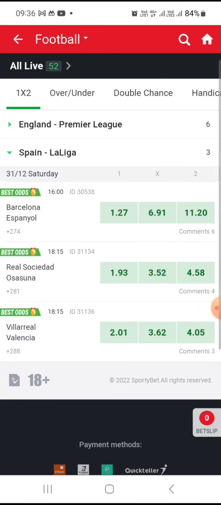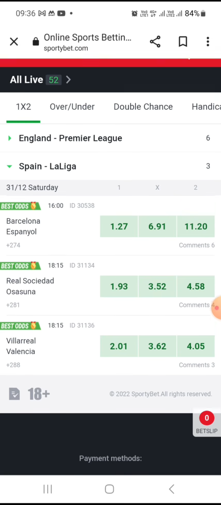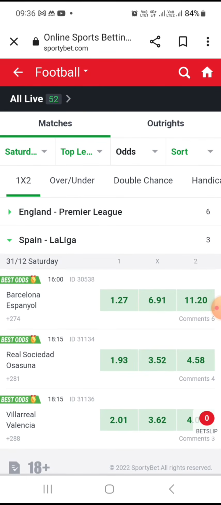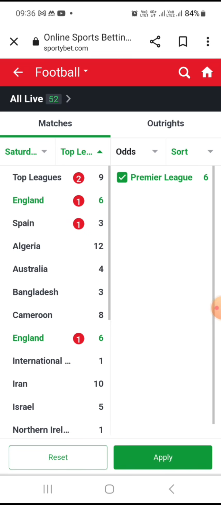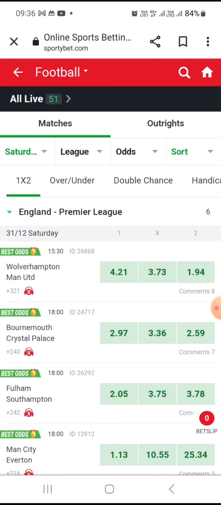Okay, I hope people are getting it. This is 31st, the next day. So you choose according to, so with this one, you've not seen 16 here. You can choose this is Barcelona, and here you can choose this 18, 15. So that's how you choose your games. So that's it. You can still reset this. Okay, you can still reset it.